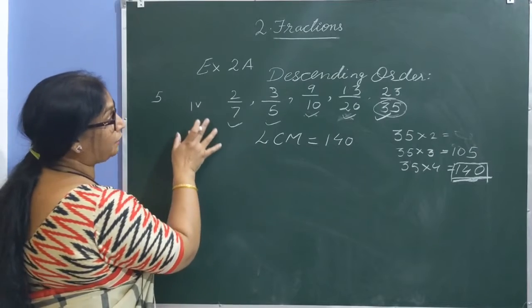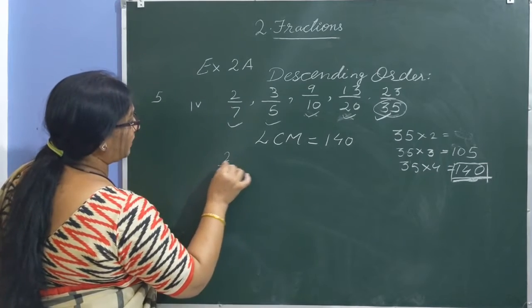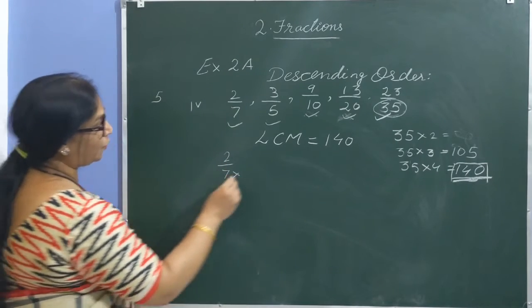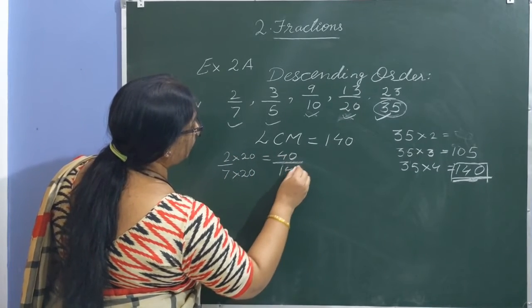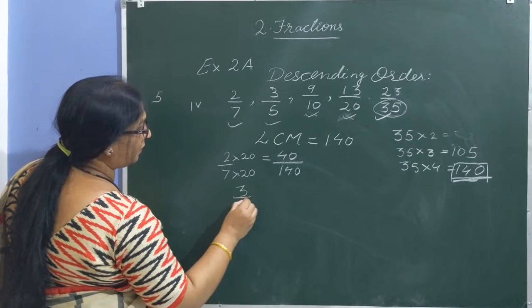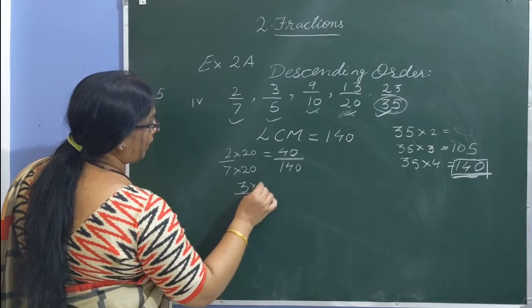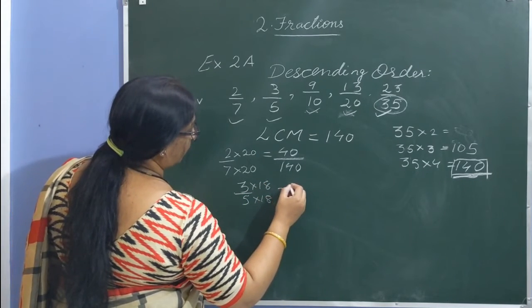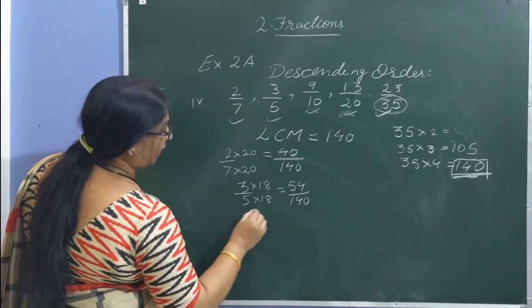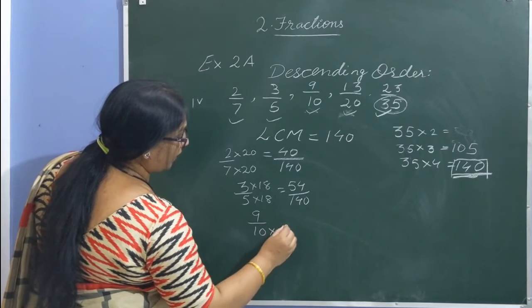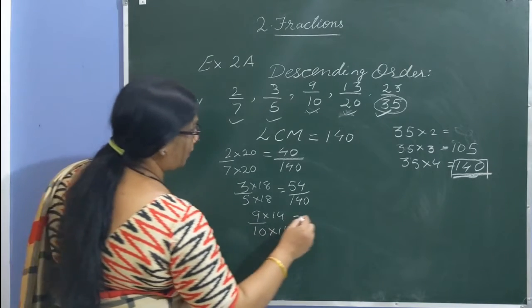Let us find the equivalent fraction of each given fraction whose denominator is 140. So 2 by 7, into which number? 20. Same number you multiply up, you'll get 40 by 140. Now take the next number, 3 by 5. 5 into which number is 140? Into 28. So same number you multiply up. So it's 3 into 28, 84 by 140. Now take the next number, 9 by 10, into 14, and get the equivalent fraction whose denominator is 140.